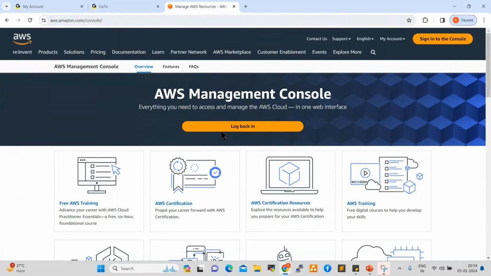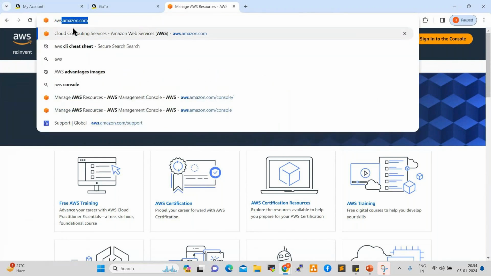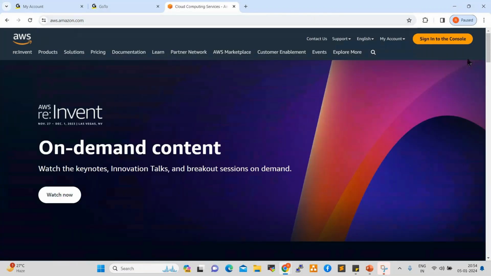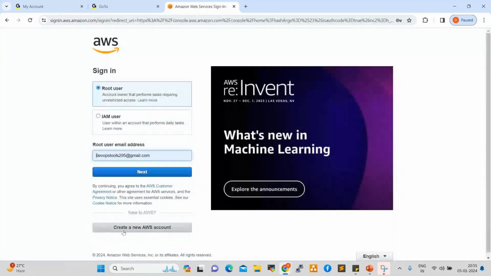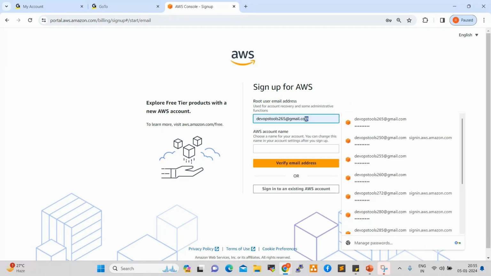If you want to sign up for this AWS account, aws.amazon.com is the URL. Enter this and click on sign in to the console. Now see here, it is showing create a new AWS account. Click on this. Now it is asking for your email address and your account name. You require one Gmail ID, which you can enter here, and also your account name.